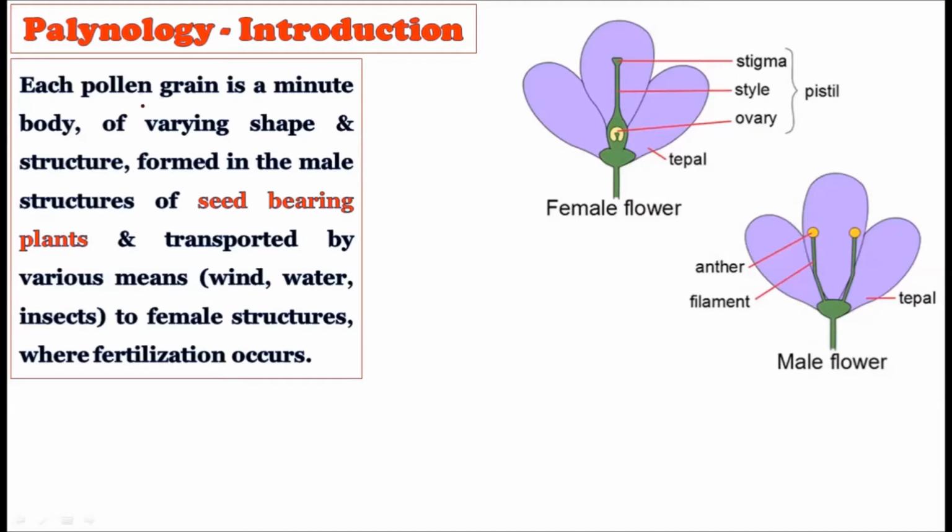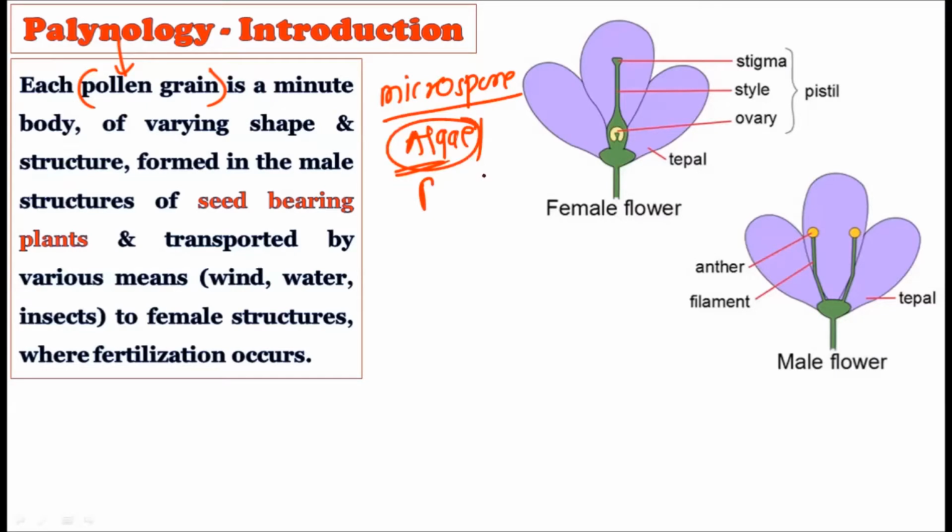So consider the first introductory slide: palynology deals with pollen grains. Actually, it does not only belong to pollen grains, but covers every microspore. Whatever microspores are produced in algae or other genera of algae or fungi, all these microscopic spores are studied under this particular branch of palynology, right?